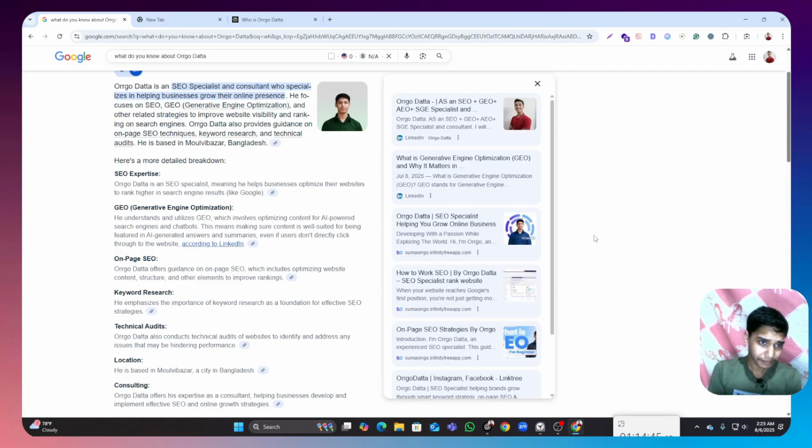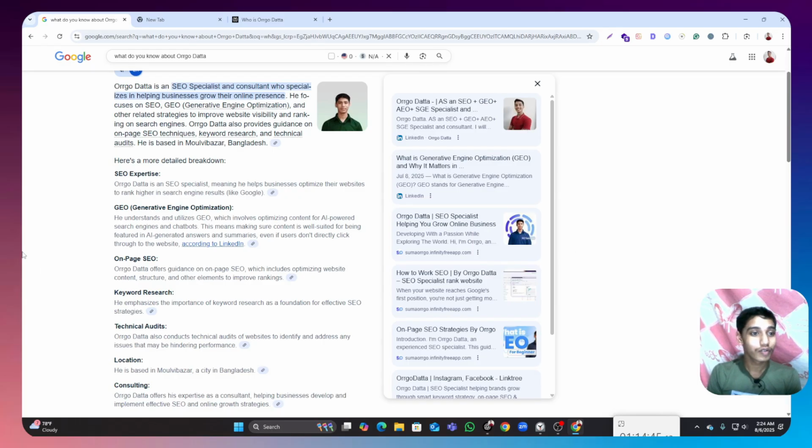For example, you are a doctor, and I am also a doctor, but you have 5 years of experience in this field, while I have 2 or 3 months. People will obviously trust you and go to you for treatment, because you have some experience, like 5 years. That's why people trust you. But I have only 2 or 3 months, so why would they trust me? But my identity is that I'm a specialist.